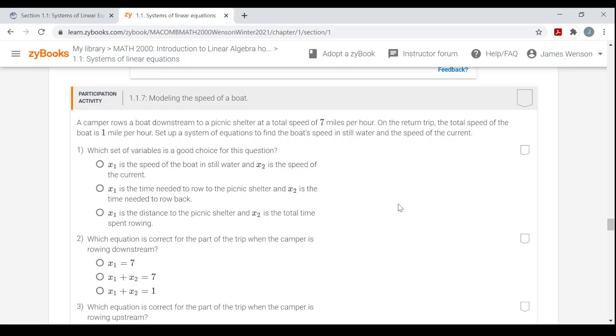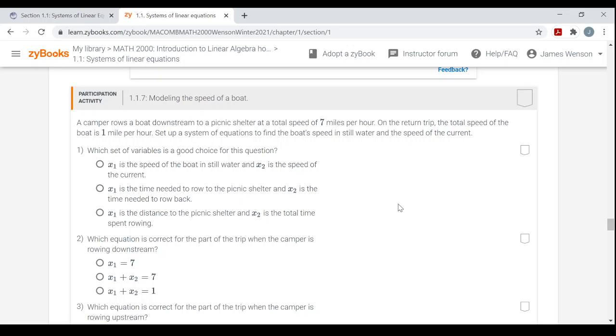But we have a camper who rows a boat downstream to a picnic shelter at a total speed of 7 miles per hour. On the return trip, the total speed of the boat is 1 mile per hour. Set up a system of equations to find the boat's speed in still water, so just if the water weren't moving, and the speed of the current.